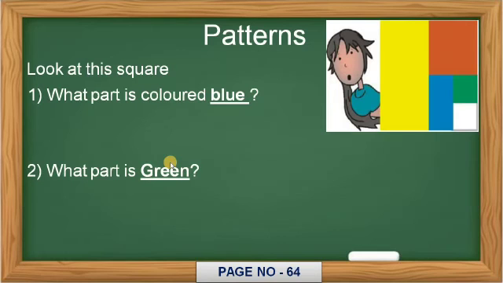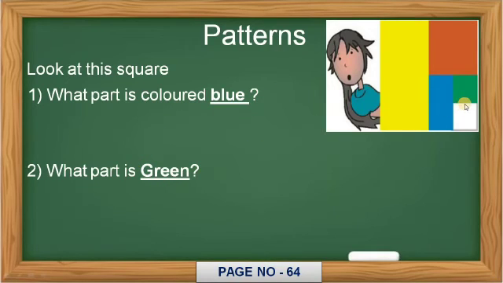So this type of solution you have to copy in your CW book. Clear what I am telling you? Okay, now on page number 64 you can observe here a pattern. One figure you have been given. What part is colored blue and what part is green?